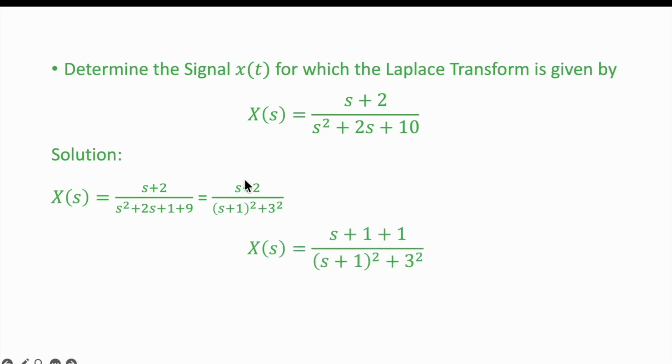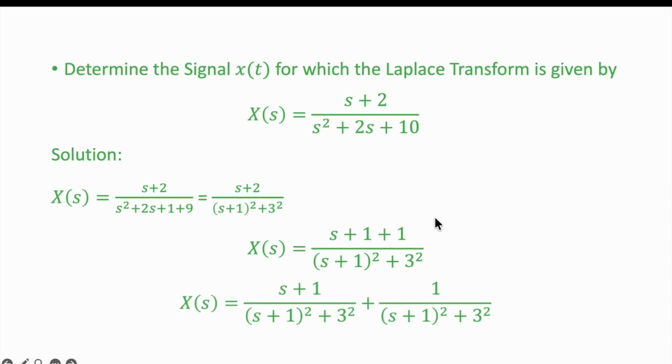And then you can write the numerator in this format: s plus 1 plus 1. And then you can write s plus 1 divided by this denominator plus 1 divided by this denominator. Like you can rearrange in different ways, like you can simplify using different techniques. So this is the easiest technique to simplify this transform.